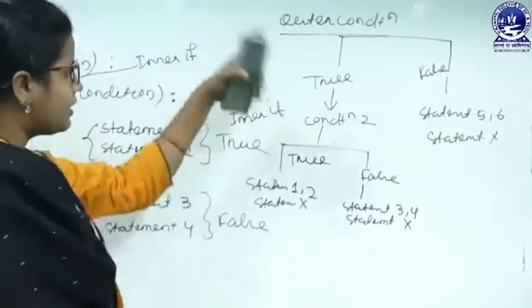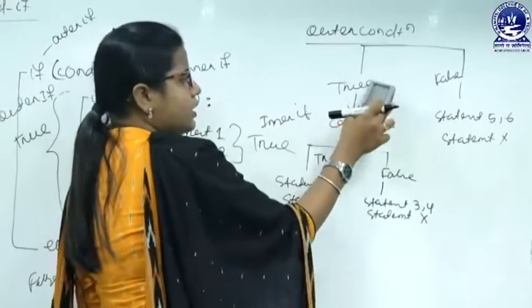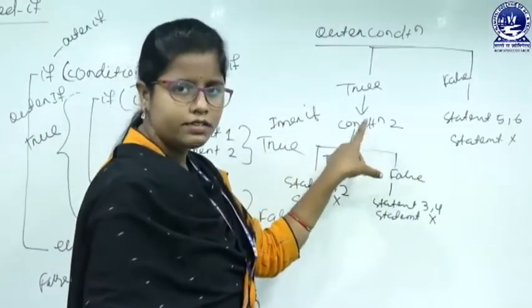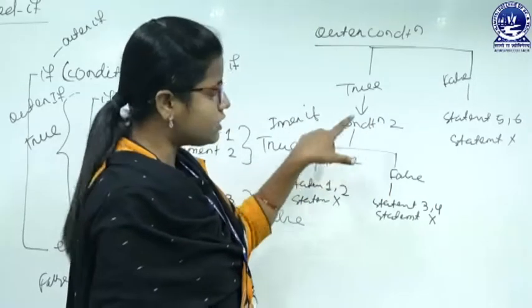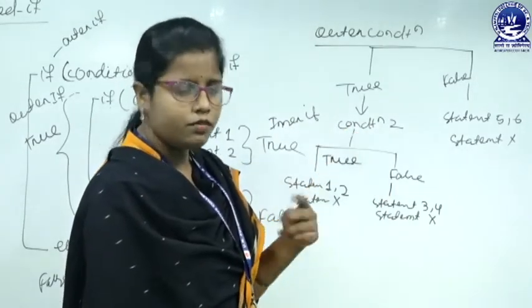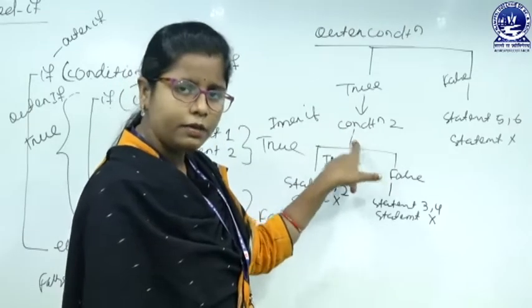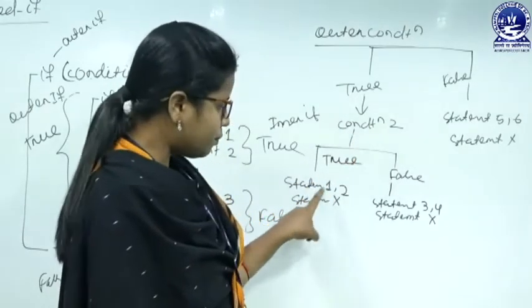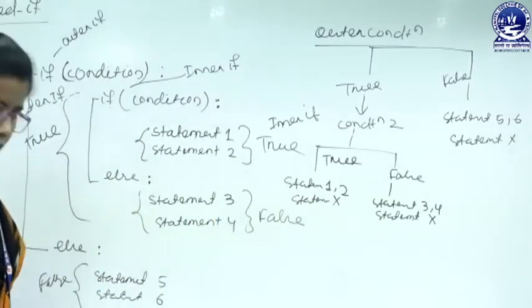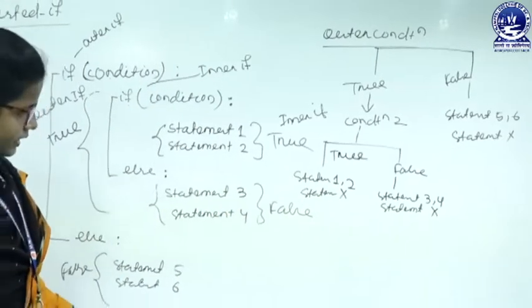Okay, so look at this. If the condition is true, we encounter another condition, that is our second condition, and which statement gets executed will be decided by condition 2. If condition 2 is true, then statements 1 and 2 will be executed, and after that the last statement, statement X, will get executed.